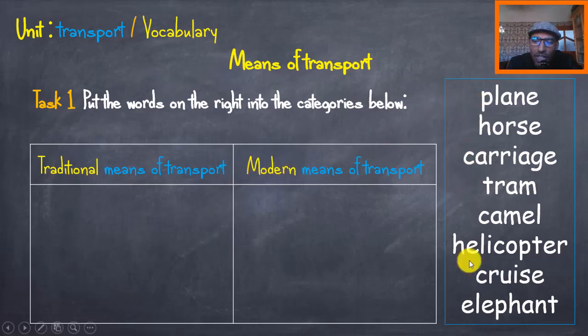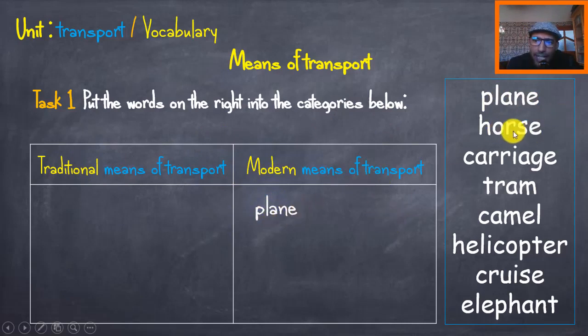Now, take a moment right now to draw the table and then classify and put each word in the right category. Which one is traditional and which means of transport is modern? Okay? Ready? Let's start here with the plane. Traditional or modern? Oh, the plane. It's modern means of transport.